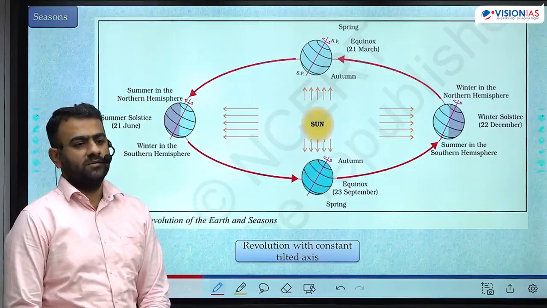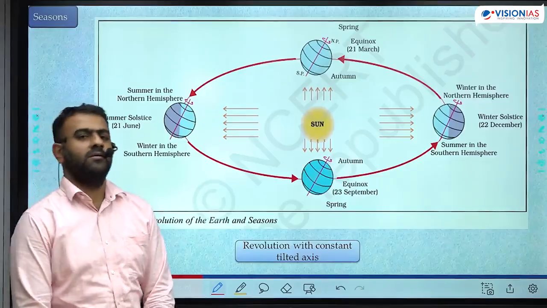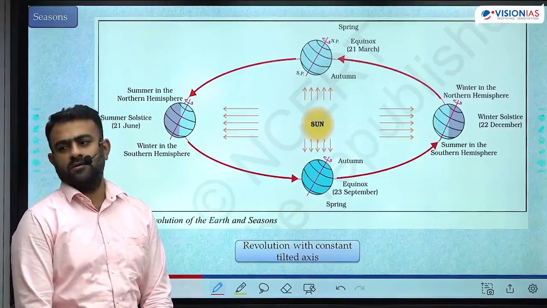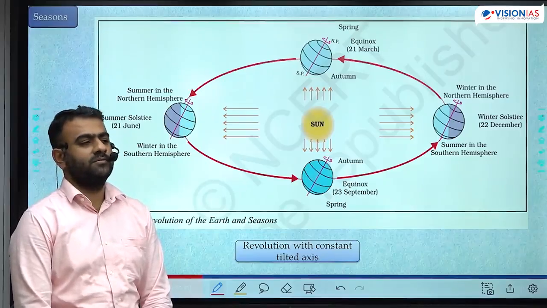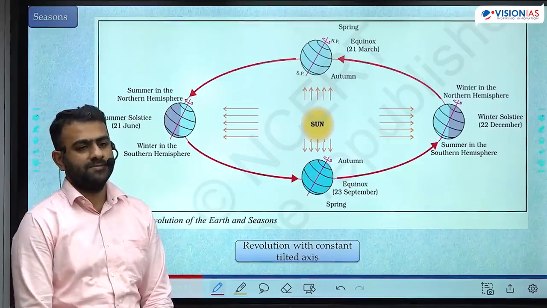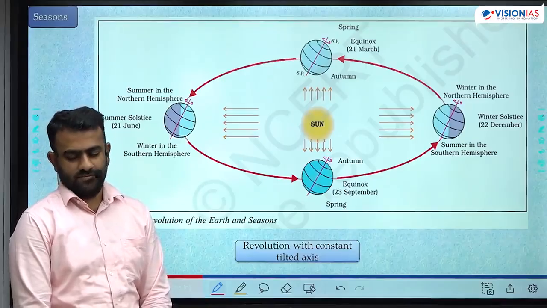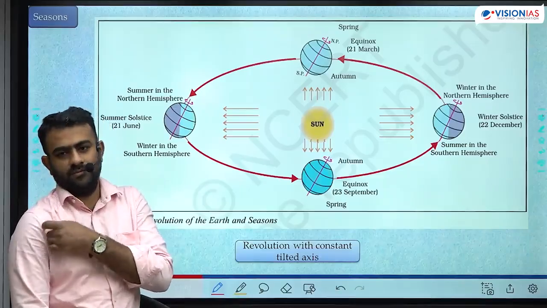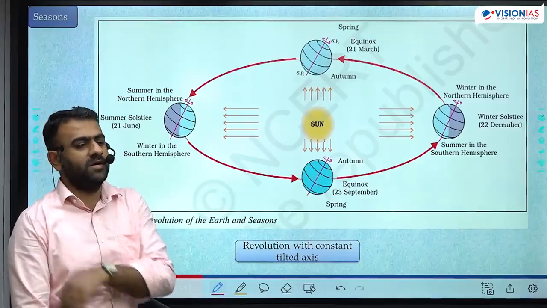What do you mean by summer season? Okay, that is the cause of season. What is season? Tell me that first. Season का मतलब क्या है? How many seasons are there geographically? What are they? Spring, autumn, summer and winter.